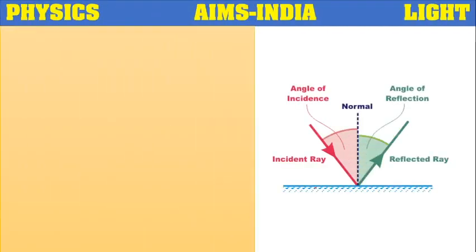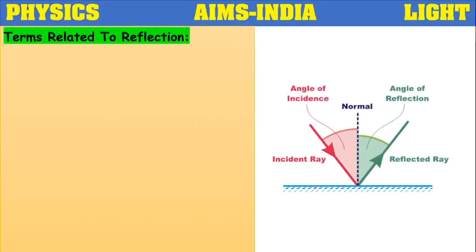Let's see some of the terms related to reflection of light. If you observe the diagram here, like in the previous slide, all these terms we have discussed. This is the incident ray, reflected ray, angle of incidence, normal, angle of reflection, and this is the mirror, polished with silver metal and having red paint protection.